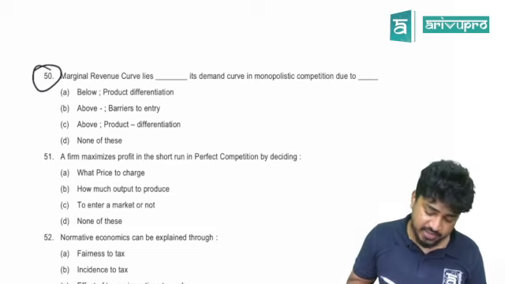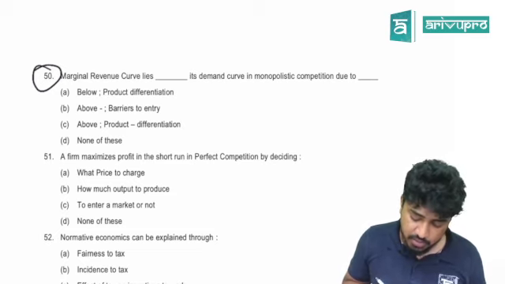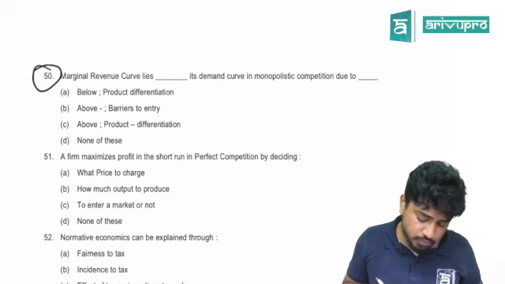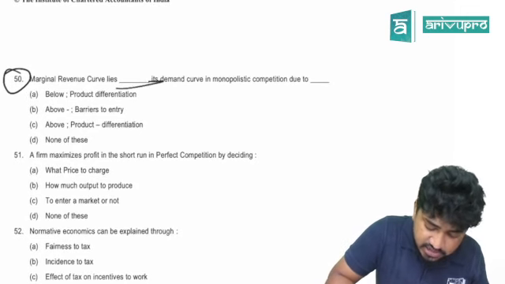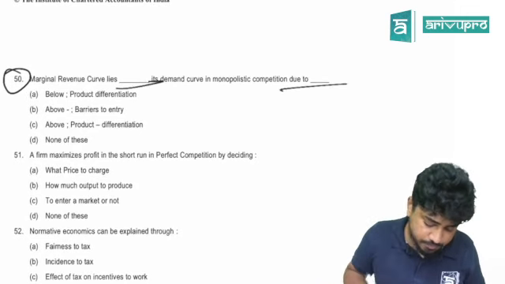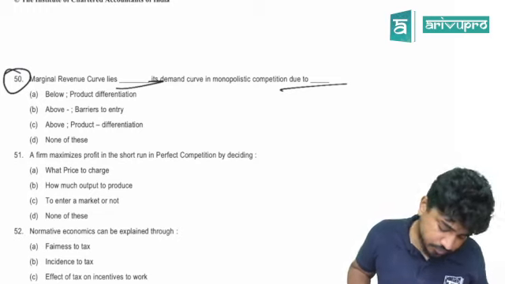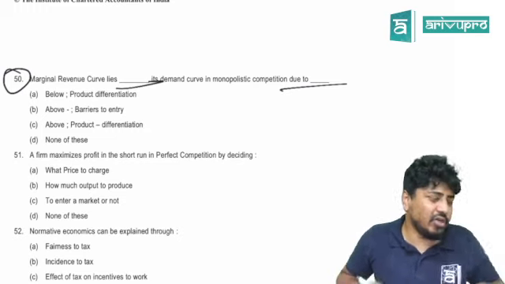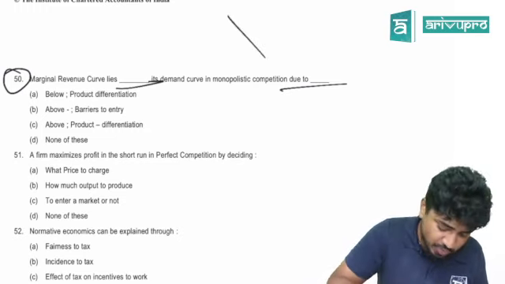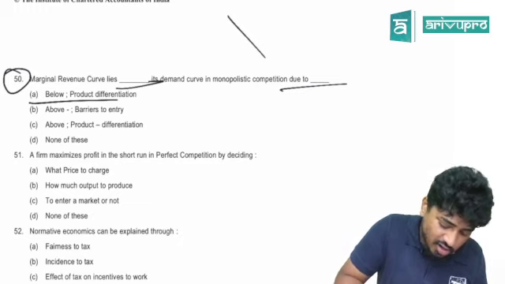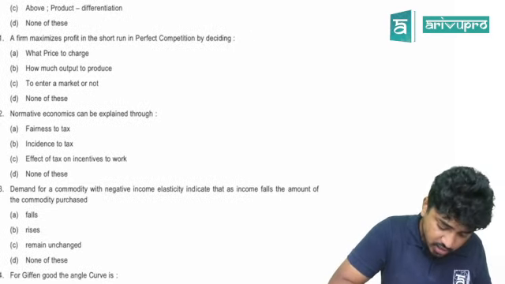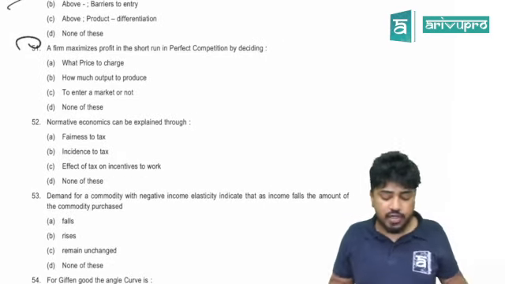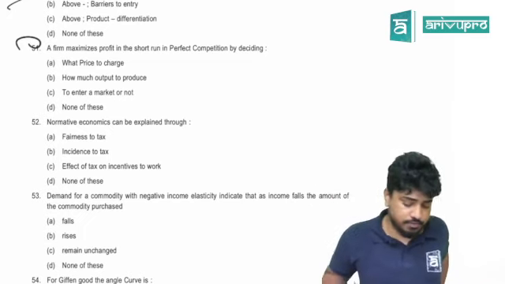Marginal revenue curve lies dash its demand curve in monopolistic competition due to what? That is what the question is. Marginal revenue is always below the AR, correct? So it should be below, and due to product differentiation, there is differentiation in the product, right? Done.